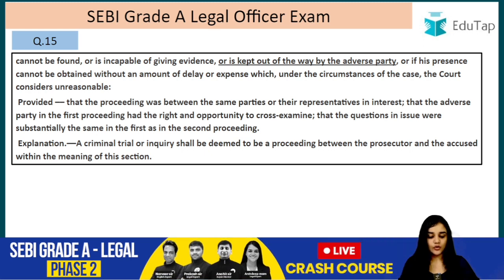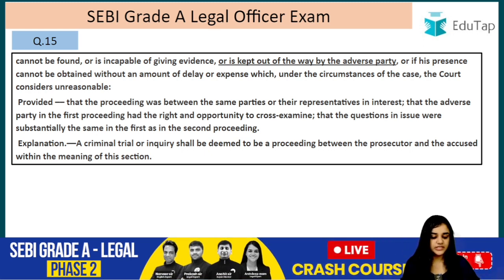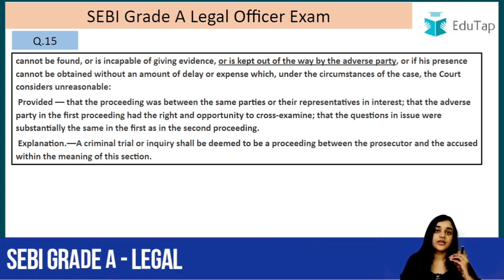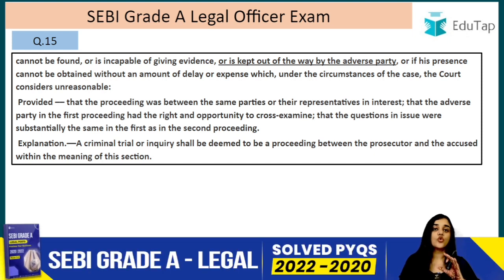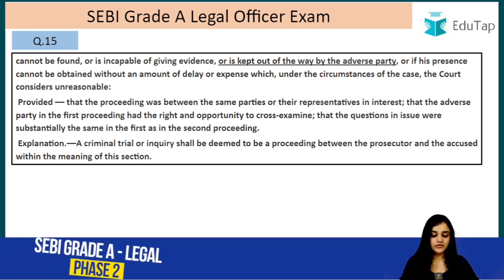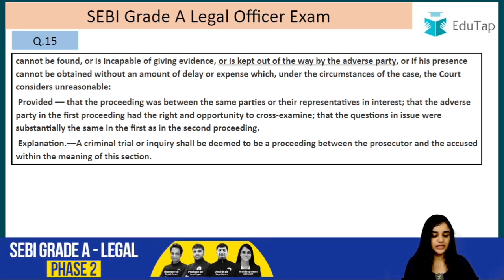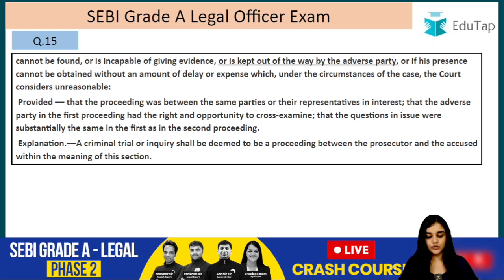Explanation: a criminal trial or inquiry shall be deemed to be a proceeding between the prosecutor and the accused within the meaning of this section. So just because the names of the parties are different, because for example in criminal law it is State versus A, and in a civil suit it is A versus B, only because of the different title, it is not going to be regarded as a different suit, it is going to be regarded as the same case. So that is why the statements can be used here also, right? So a criminal trial or inquiry shall be deemed to be a proceeding between the prosecutor and the accused within the meaning of this section. So they also will be included here.